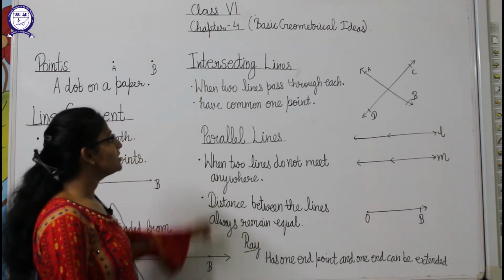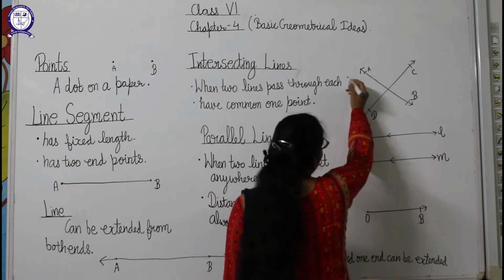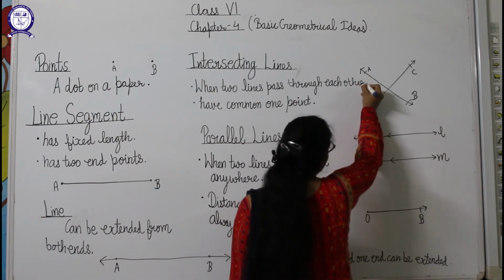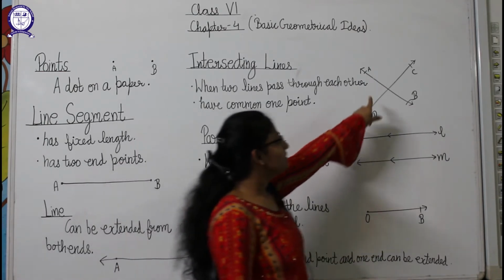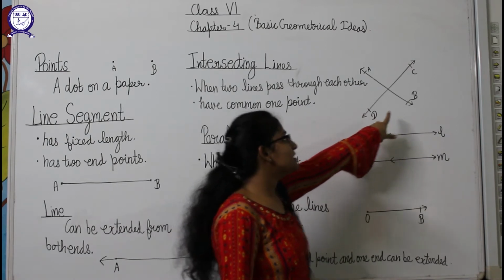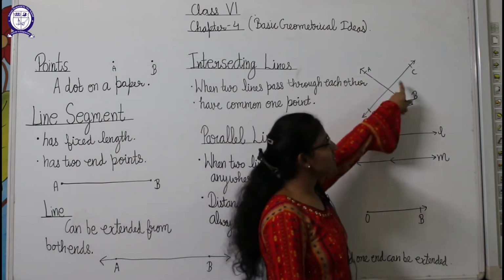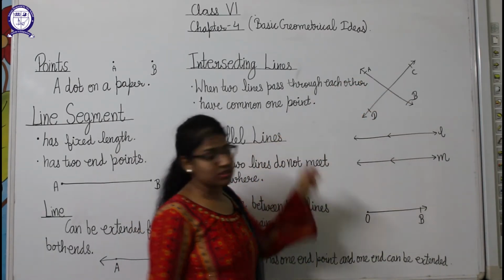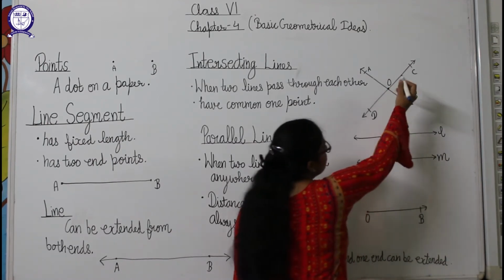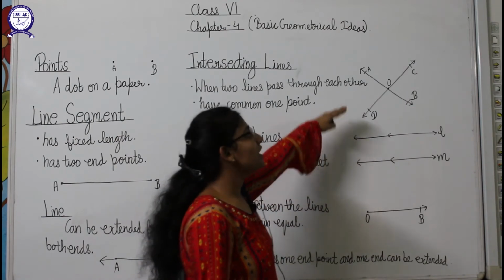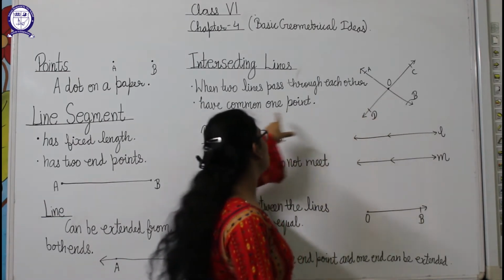Now, intersecting lines. What are intersecting lines? When two lines pass through each other, they are intersecting lines and they have one common point. Here this is line AB and this is line CD, and they are passing through each other, cutting each other, and they have one common point. We can name this point O. So the intersecting lines AB and CD intersect each other at point O, which is common between them.